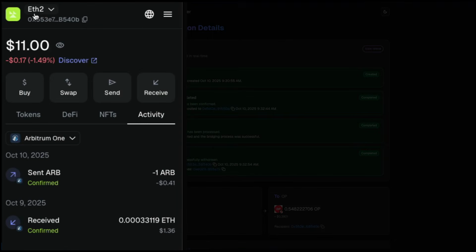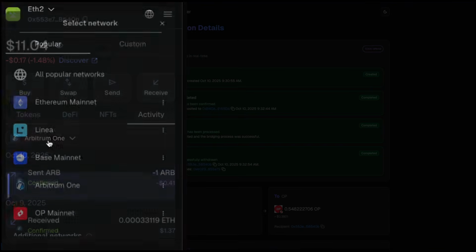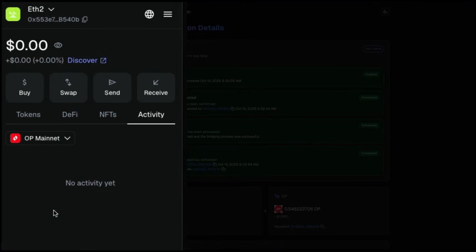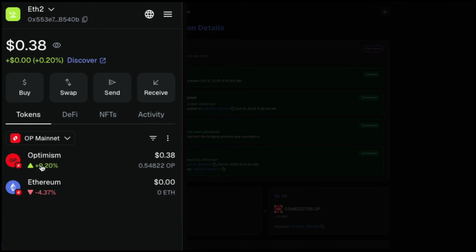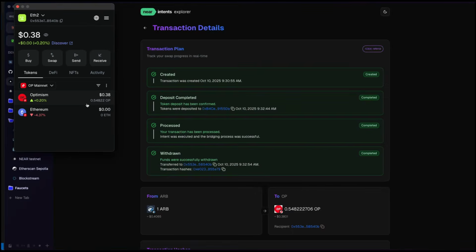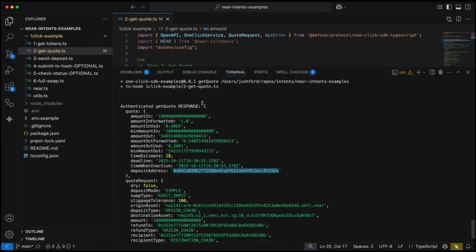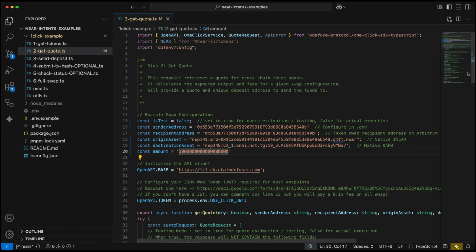And we can go to our MetaMask account and check our balances. And yeah, here we go. Now we have Optimism in our previously unfunded account. And again, this was used just from one Arbitrum account to one Optimism account, both using Ethereum L2s, with no near account actually required to perform the transaction. All right, so that's get quote.